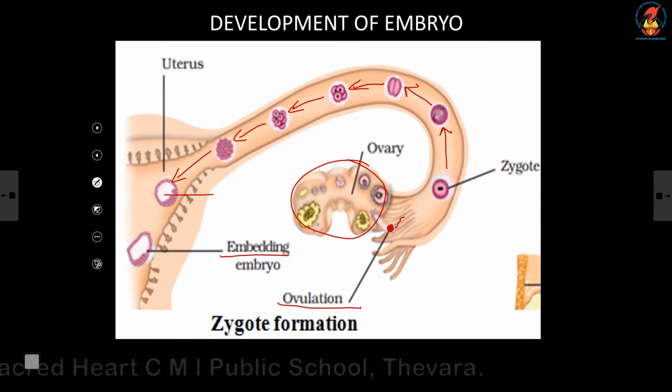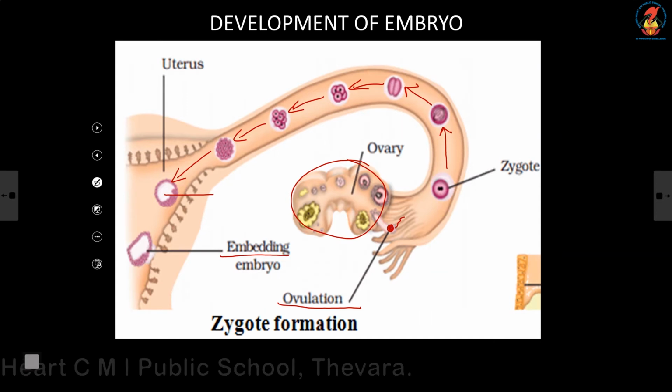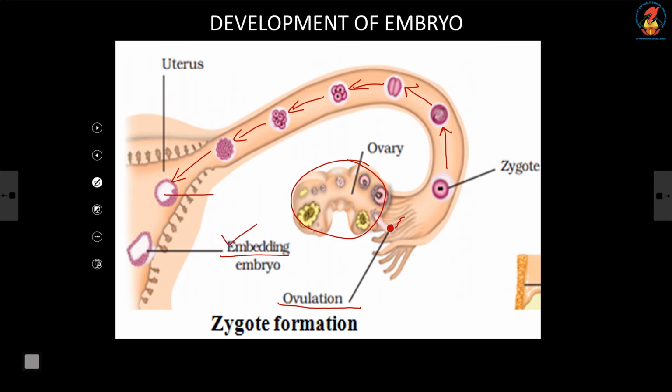Embedded means it will go and fix into the wall of the uterus. Now the embryo is very much safe in the wall of the uterus. The process of getting fixed onto the wall of the uterus is called embedding.